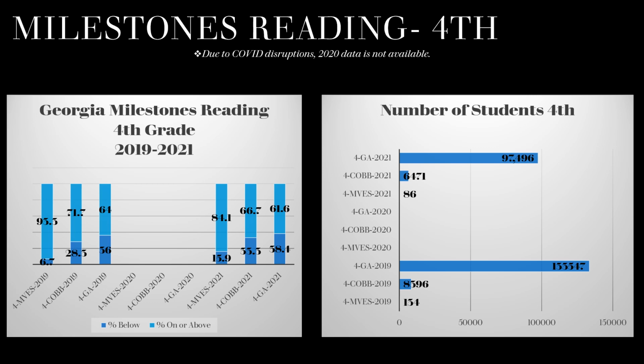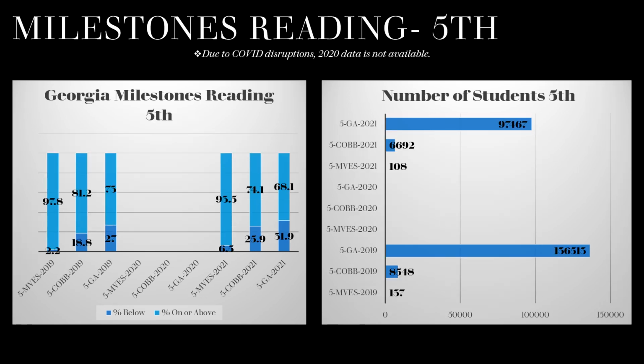This is probably due to the academic gaps students endured during the COVID-19 pandemic. Disruptions in school, missed school days due to quarantine, virtual learning. And then we look at the next chart. We look at the number of students in fourth grade. We once again had a growth of students from 2019 to 2021 at Mountain View Elementary School. Within Cobb County, we had a decrease again, and in the state, we had a large decrease of fourth grade students.